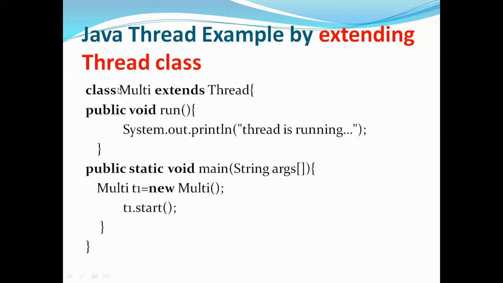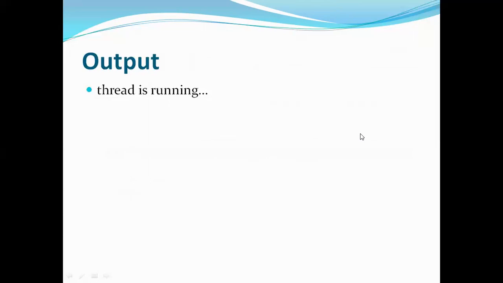I took a class which is extending the Thread class, and for that I'm creating an object, and that object is called a thread now. So t1.start I'm calling. When t1.start is called in the main method, immediately the run method will be called in the class, which is just printing a statement, thread is running. So your output is this.